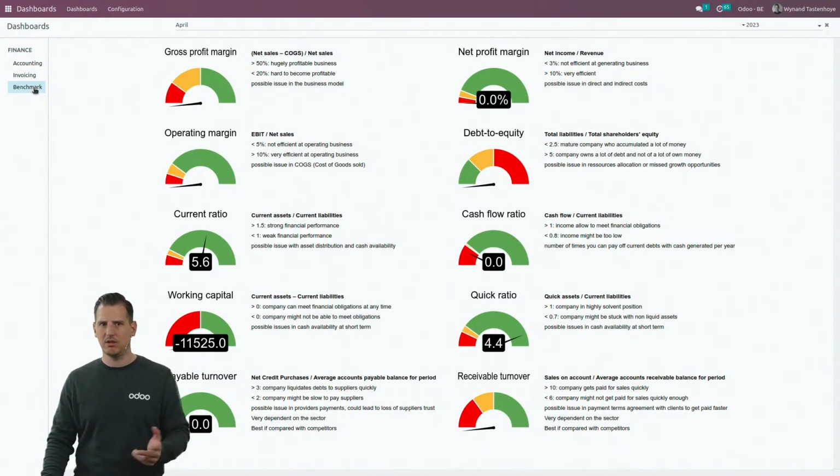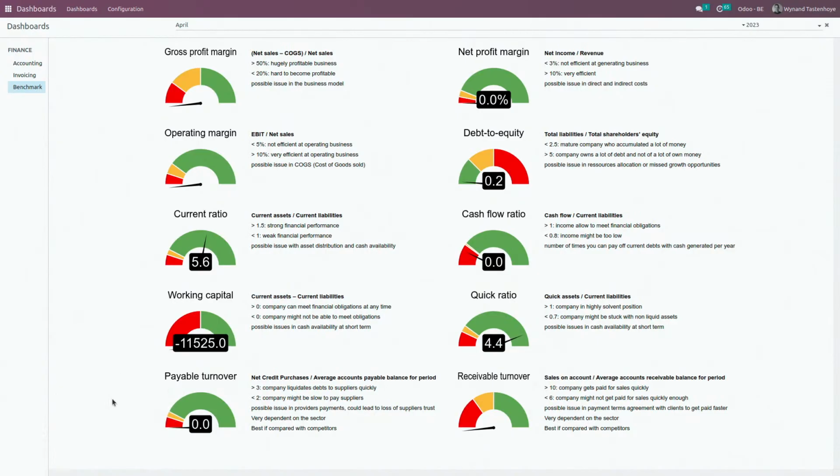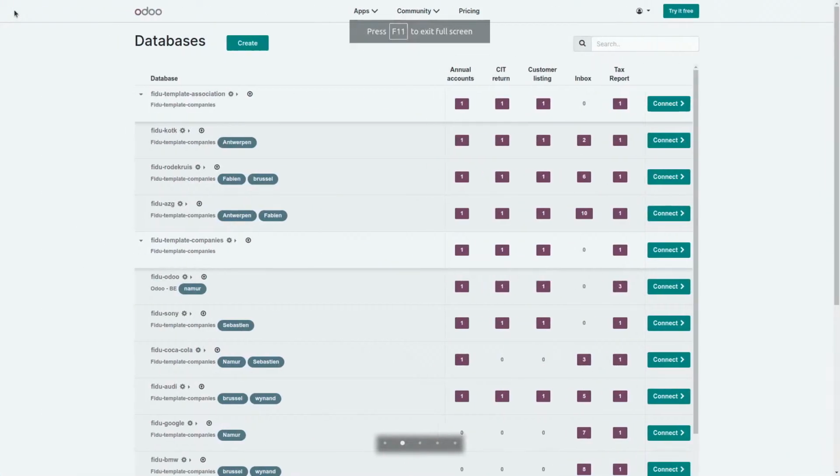And for accounting, last but not least, we also have the benchmarking in order to see and follow up on some different KPIs on your database. What is great about it is that it's also our spreadsheet engine that runs behind, but it's a standard out-of-the-box dashboard that works for everybody, that can be adapted, but is used for common reporting purposes for everybody. So that's what I wanted to show in the demo.